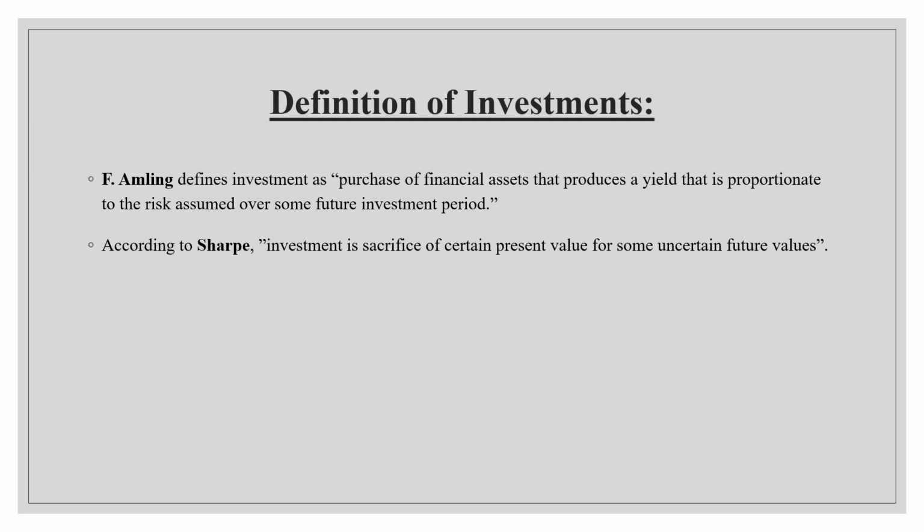According to Sharpe, investment is a sacrifice of certain present value for uncertain future values. As I said in the example of the land of Mr. X, if he purchases at present for 10 lakhs, later in future he can sell it for 30 lakhs or 40 lakhs or 50 lakhs. That means he sacrifices the present value of 10 lakhs in order to gain higher profits in the future. This is what investment means according to Sharpe and F. Amling. So now let's discuss